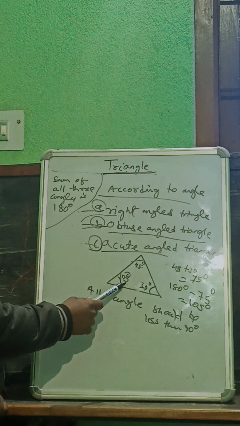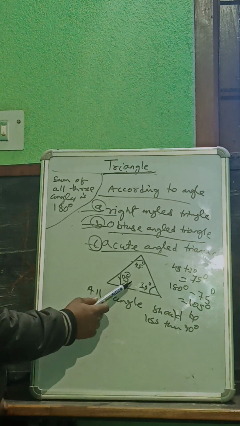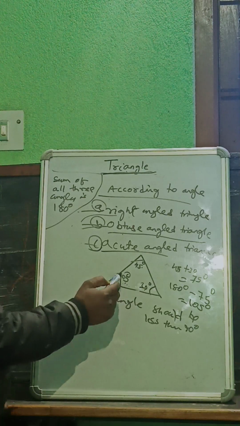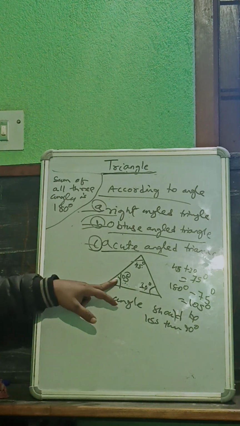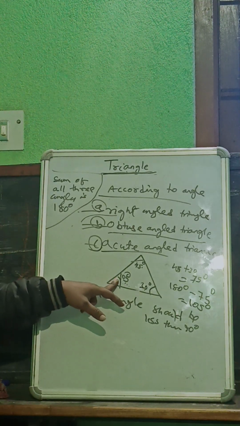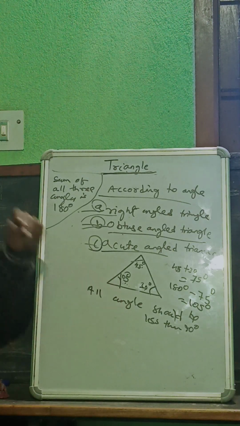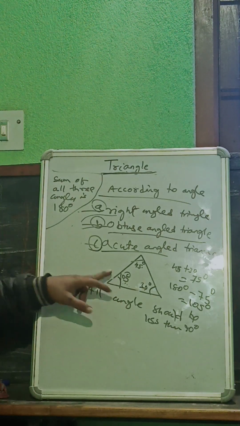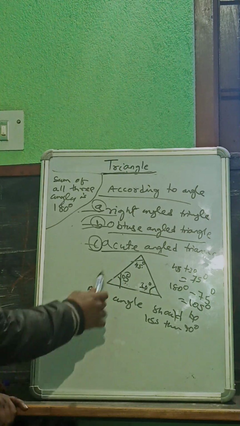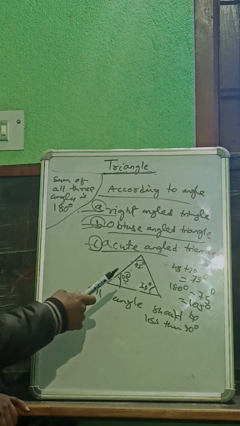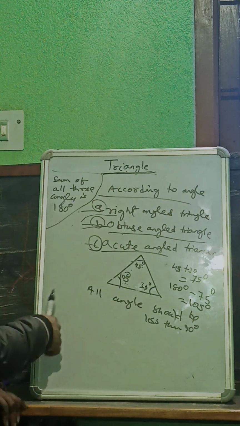It is not an acute angle. Why? Because one angle is an obtuse angle. So it is not an acute angle triangle. Understand? Yes, sir.